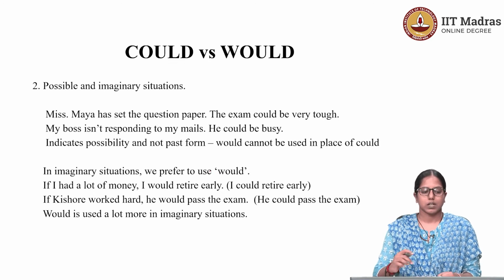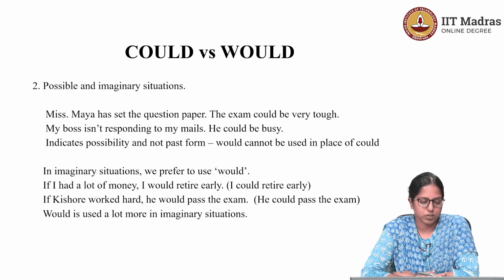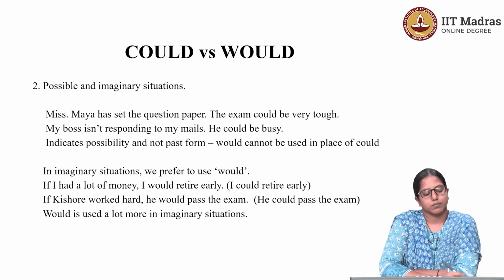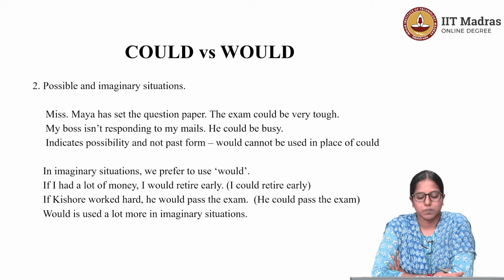Okay. Now let's look at the use of could and would in possible situations and in imaginary situations. So let's check this sentence out. Miss Maya had said the question paper, the exam could be very tough.